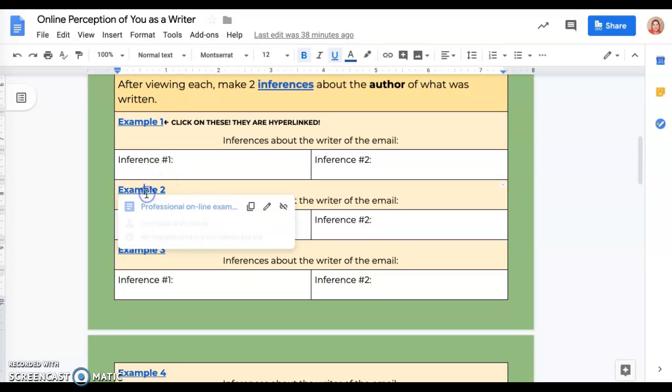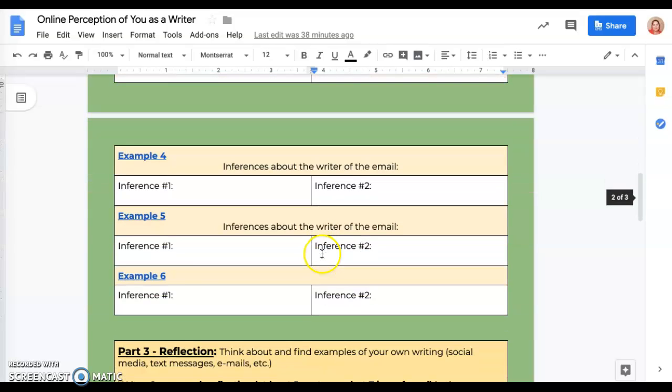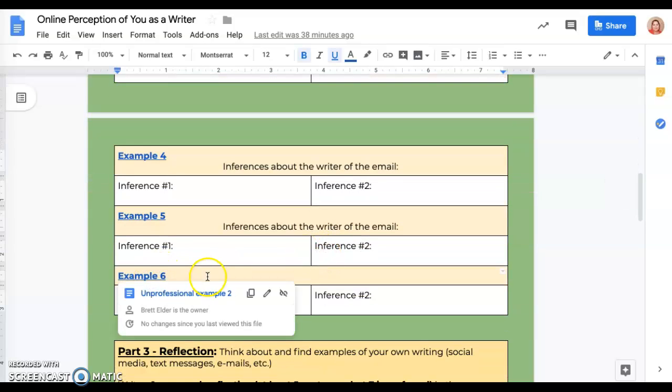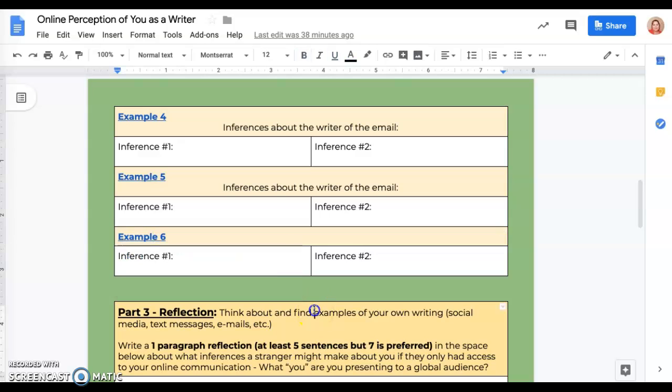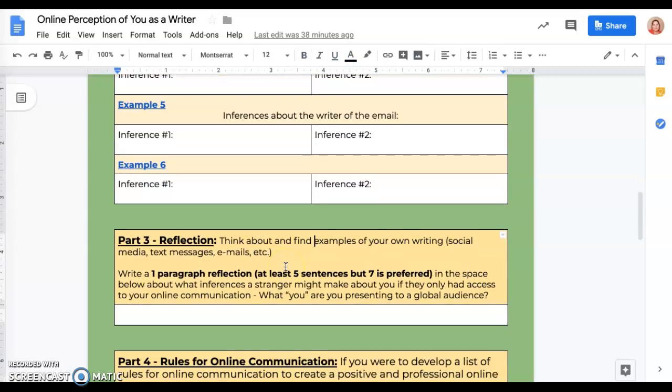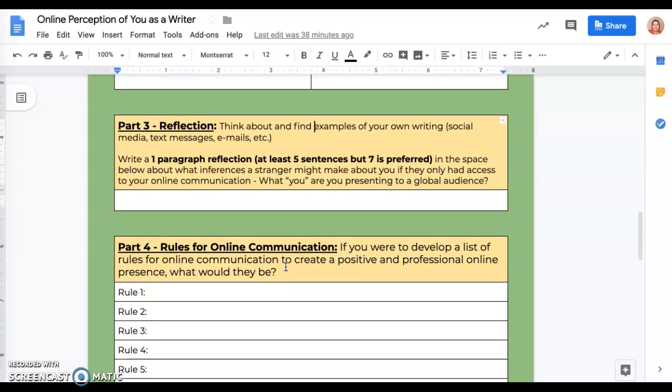Then you'll move on to example 2, read that, and do the same thing. And there are 6 different online communications that you'll be reviewing for that process. Once that is complete, you'll move on to part 3.